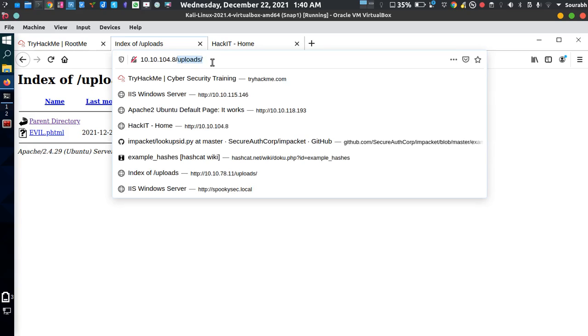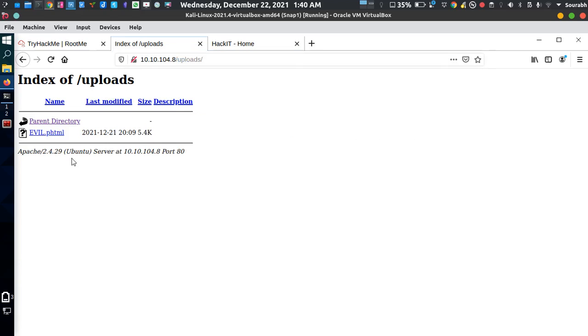There are plenty of web servers which host this upload directory also, but in an IT company, if an Apache web server is running, then the upload directory is also going to be there. And as you can see, the particular PHTML file is located under here, and we need to trigger this particular PHTML file to get some sort of reverse connection.